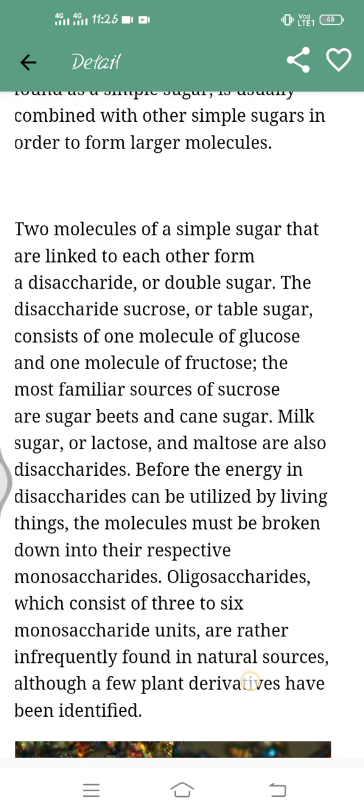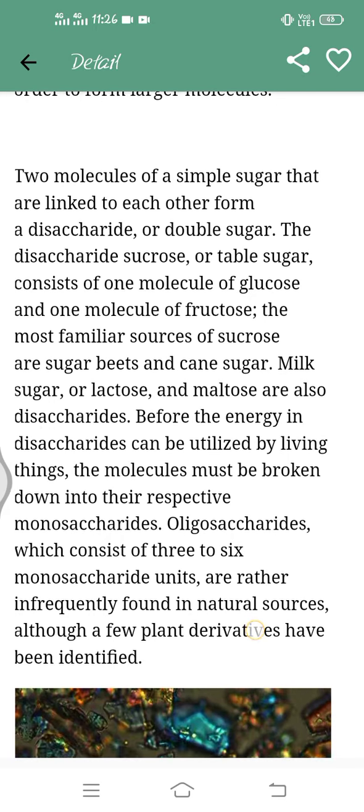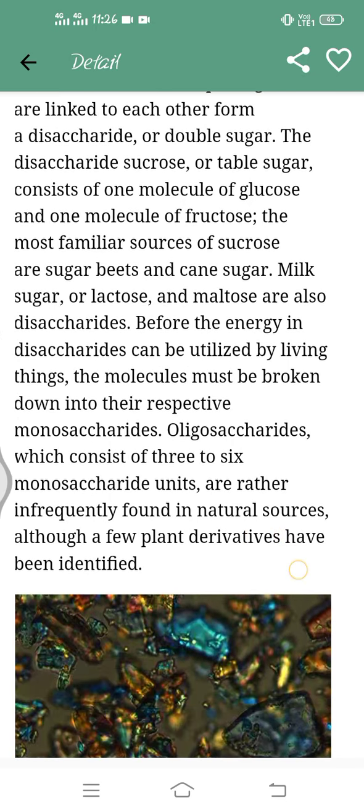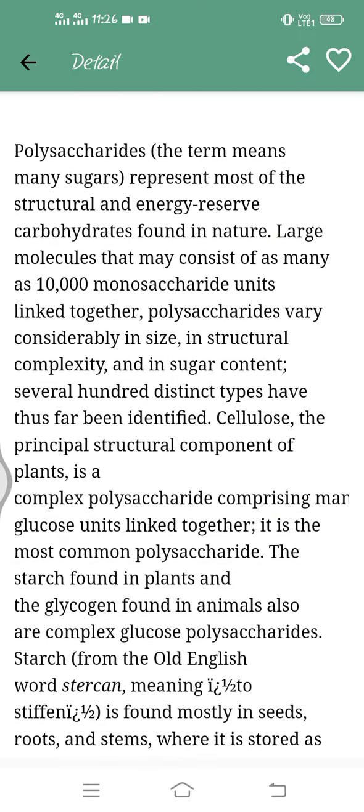Two molecules of simple sugar that are linked to each other form a disaccharide, a double sugar. The disaccharide sucrose, the table sugar, consists of one molecule of glucose and one molecule of fructose. Some familiar sugars are sucrose from sugar beet and cane sugar, and milk sugar, lactose, and maltose are also disaccharides. Each has monosaccharide units, and you can see lactose crystals in this picture.